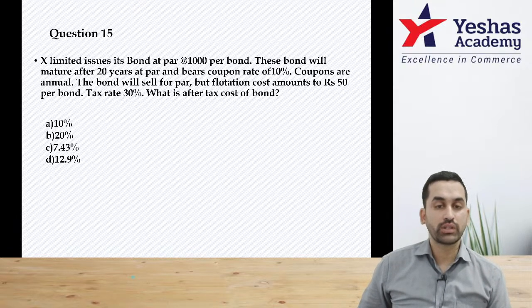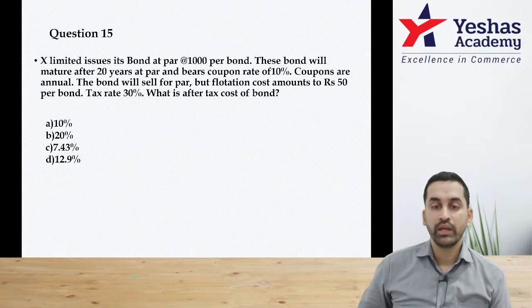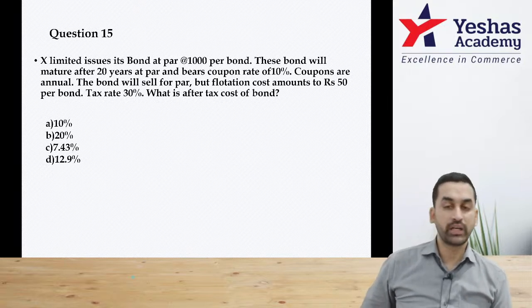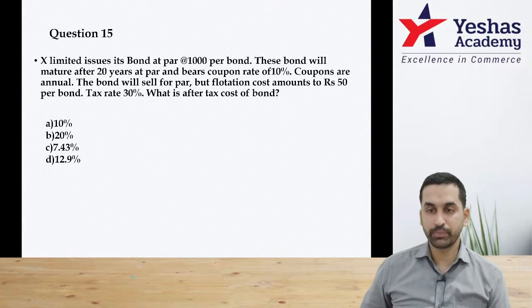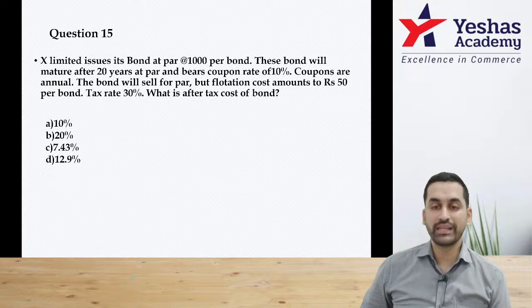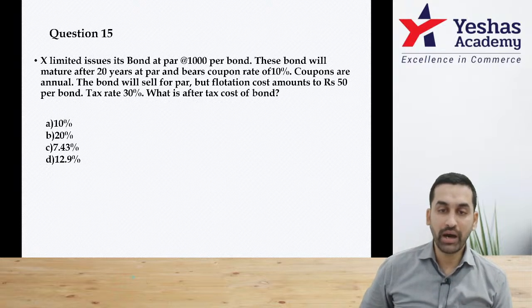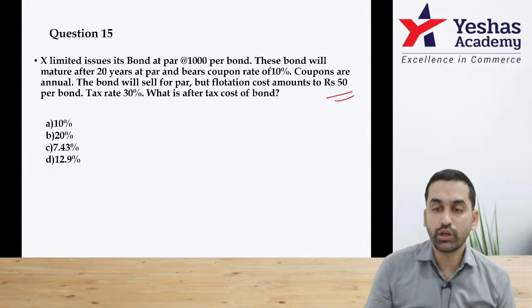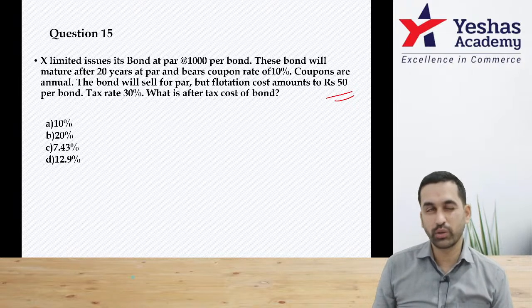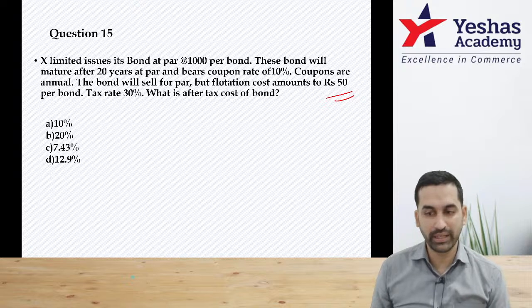X Limited issues its bond at 1,000 rupee par value. These bonds will mature after 20 years, again at par only. It bears a coupon rate. Coupon rate means interest rate, 10%. Coupons are annual, that means interest is paid once in a year. Bond will sell, that means issue at par, but there is flotation cost of 50 rupee. That means you are not going to get full 1,000 rupee, you will get only 950 rupee, correct? You have to minus this 50.